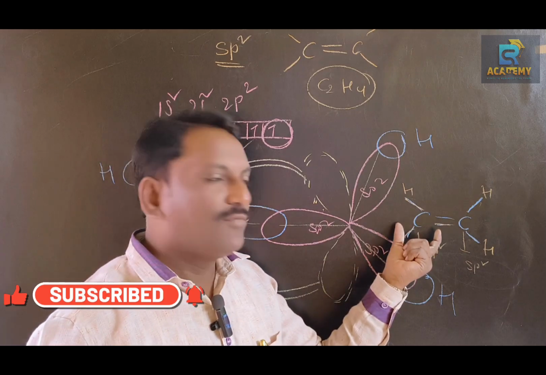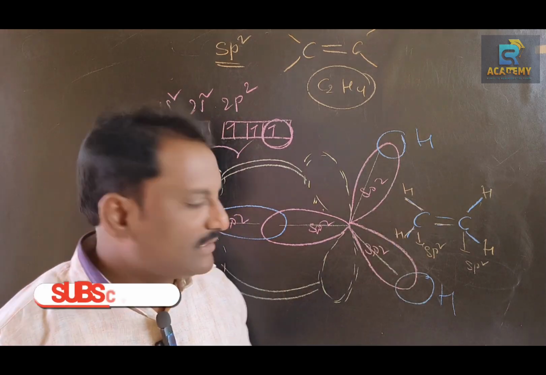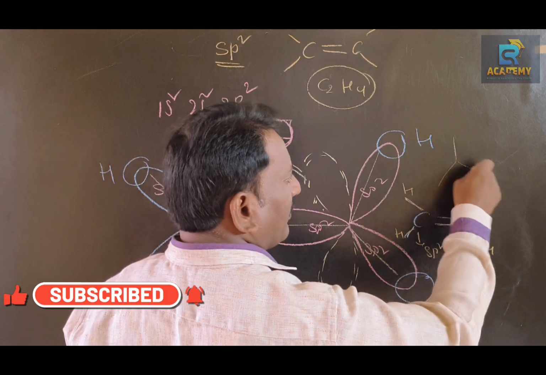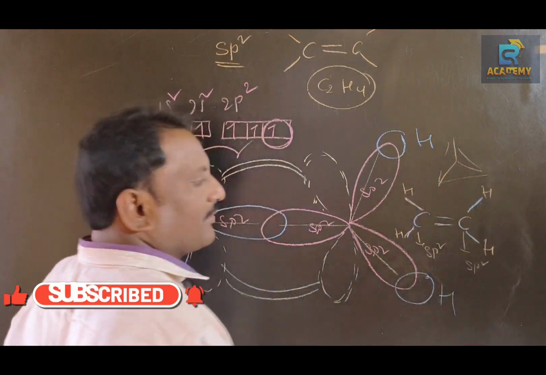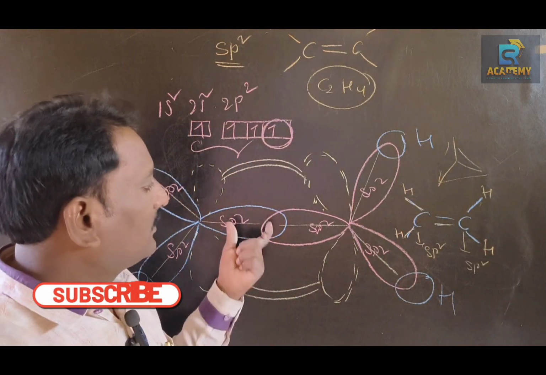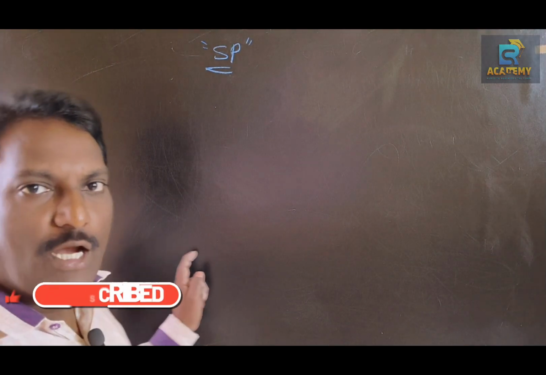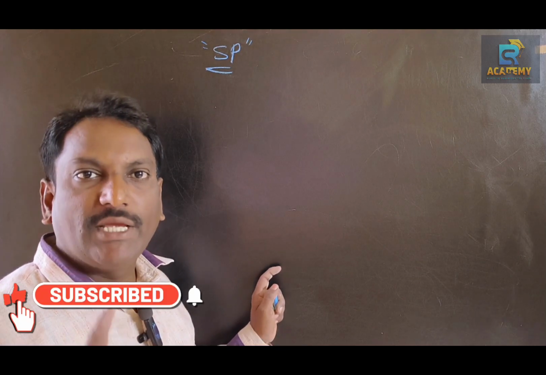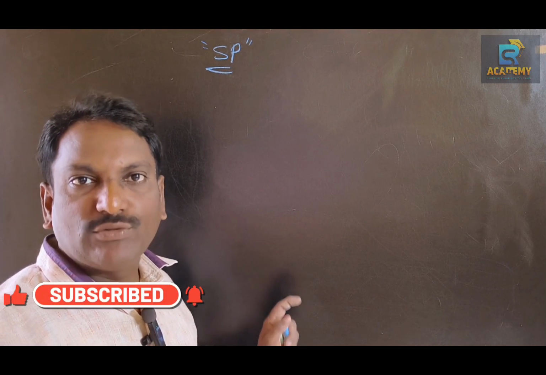The shape of the sp2 hybridized carbon structure is trigonal planar. Trigonal planar. Okay, make a note. In sp2 hybridization, only the s orbital and p orbitals of the carbon atom undergo hybridization and produce three equal, identical sp2 hybrid orbitals.